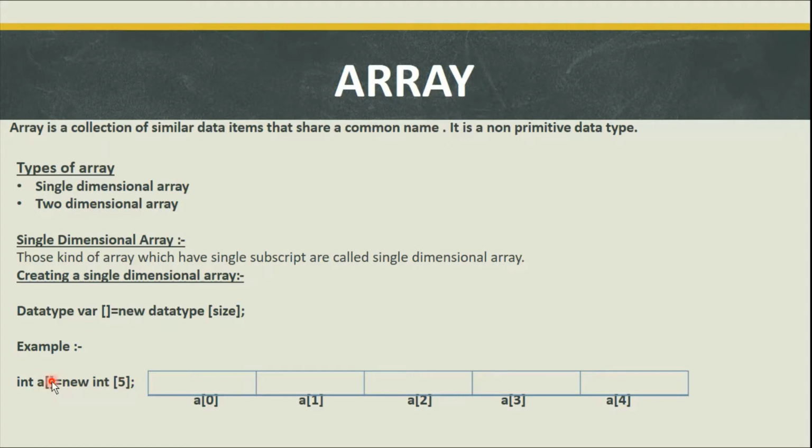And if we have to work with single dimensional array, we have to specify the single subscript. And if we will work with two dimensional array, now on that time we have to specify two subscript. Int a equals to new int 5. Now 5 different location will be allocated in memory. And array जो होता है वो contiguous memory allocate करता है, तो सारे memory एक के बाद एक allocate होते हैं and they are identified by their indexes.